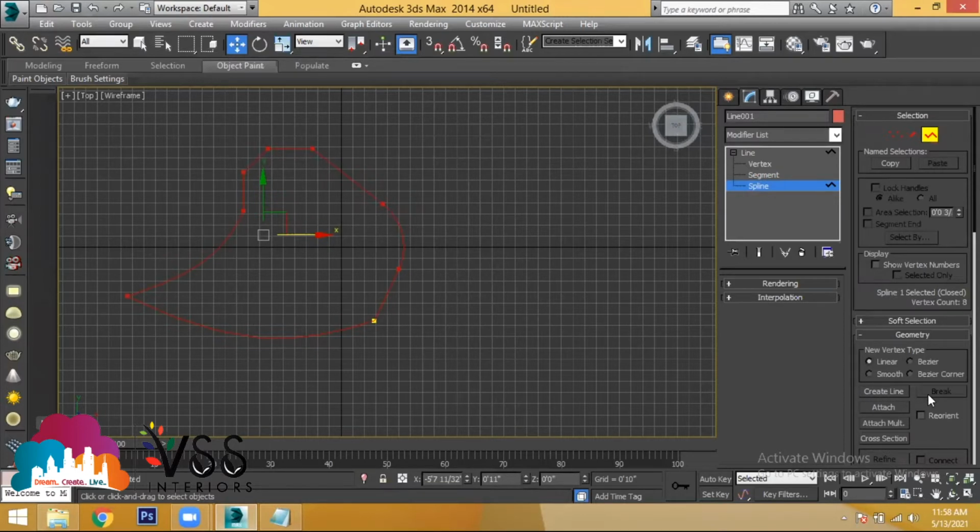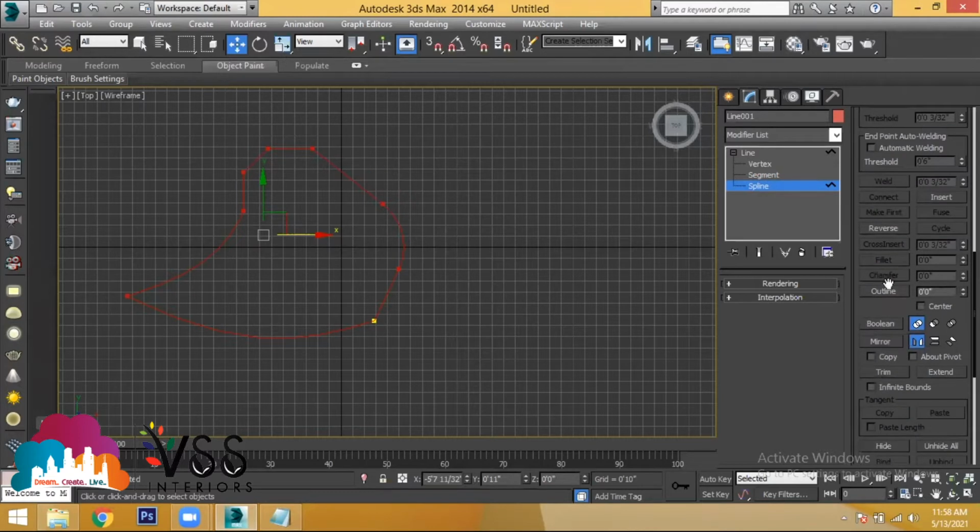Now here you have an option called outline. When the selection is in spline, outline is getting activated. When outline is selected, how much thickness do you need? How much offset do you want to provide? Let's say I'm giving an offset of 6 inches. Provide 6 inches and click outline. The object selection must be proper.